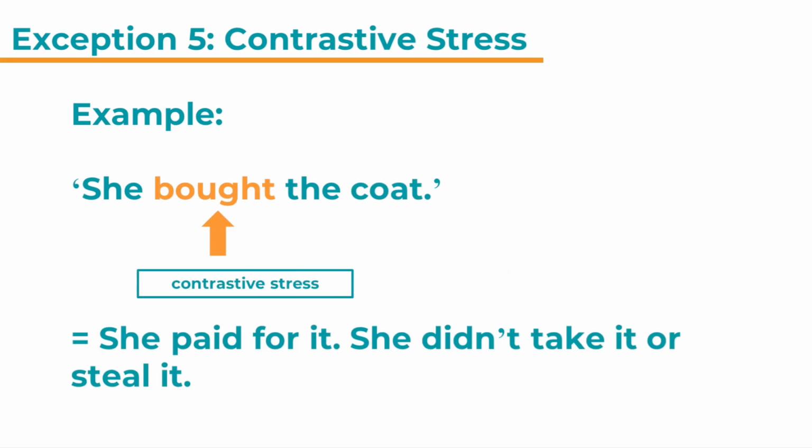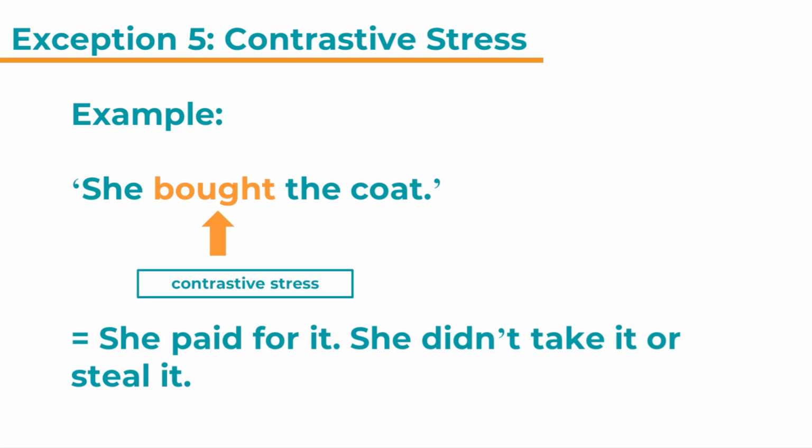However, if we want to change the unmarked meaning of the sentence, we could move the stress to bought. She bought the coat. What we try to tell the listener here is that she paid for it. She didn't just take it or steal it. She bought the coat.